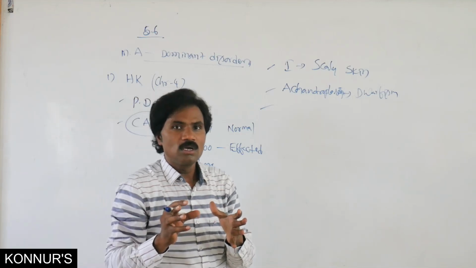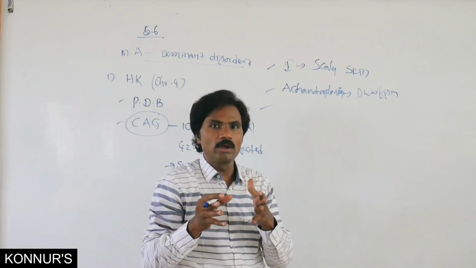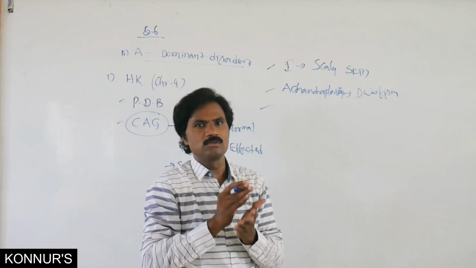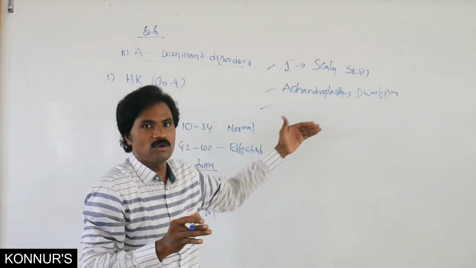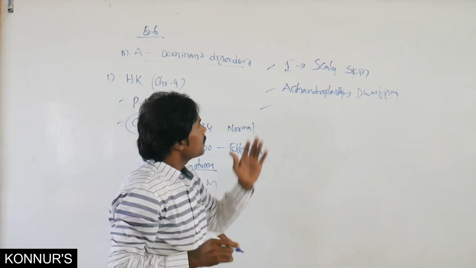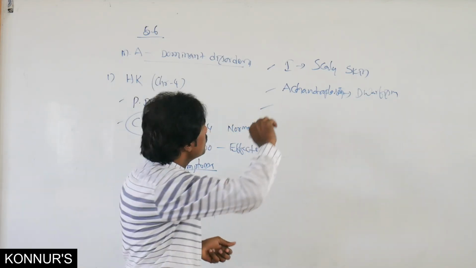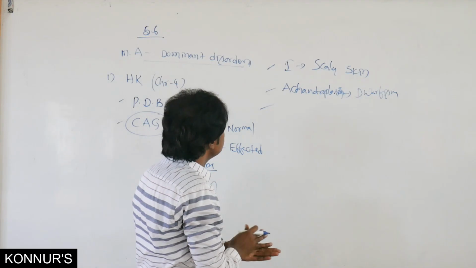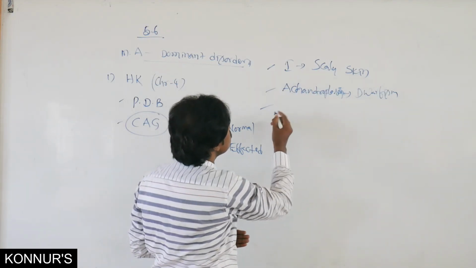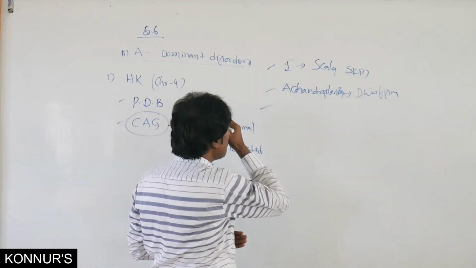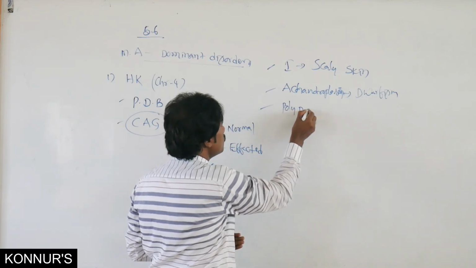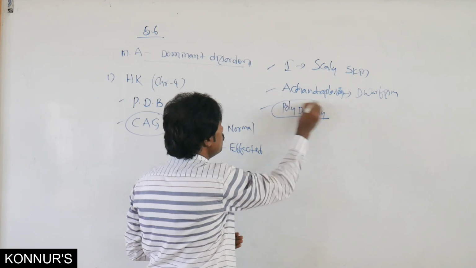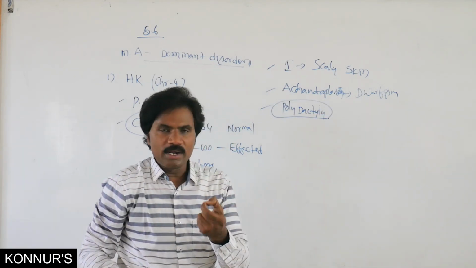Limbs are shorter, a little bit elongated, with a little bit thicker bones because of accumulation. Then we also observe polydactyly.